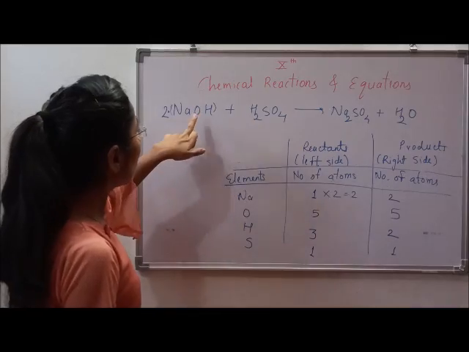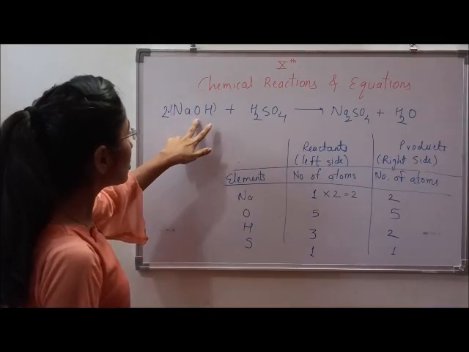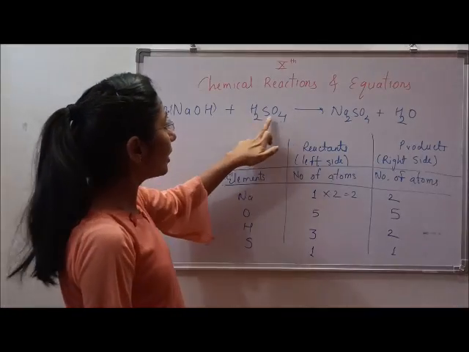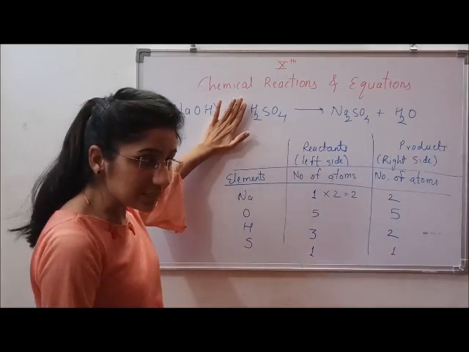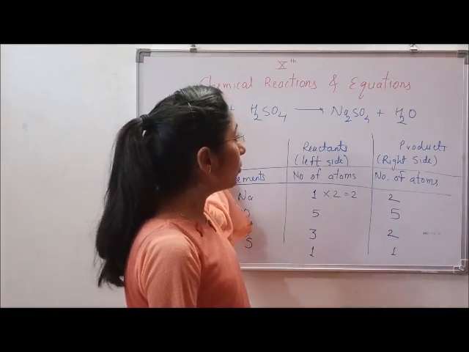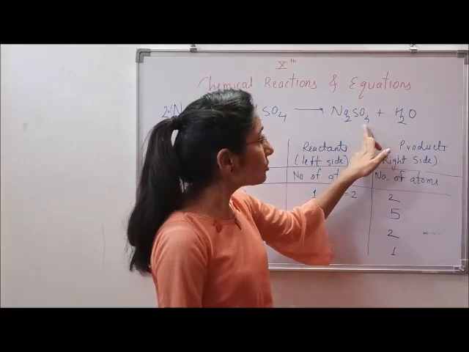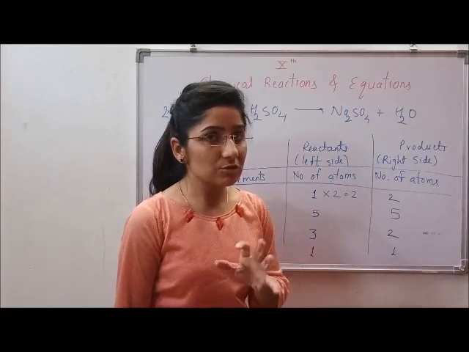Now let's see for oxygen. Here the oxygen have become 2, here 2 and here oxygens are 4. So overall here oxygens are 6 on left hand side. Now we'll see it on the right hand side, the oxygen here 4 and here 1. So 5 oxygen atoms are there.